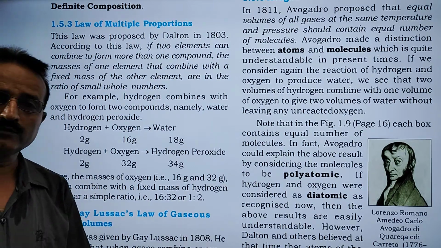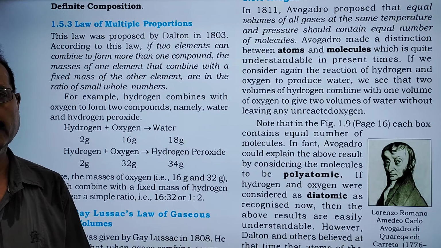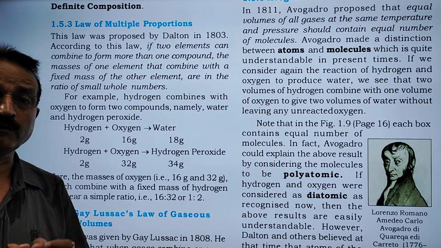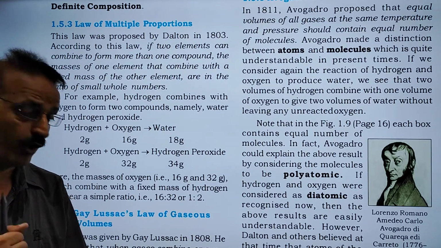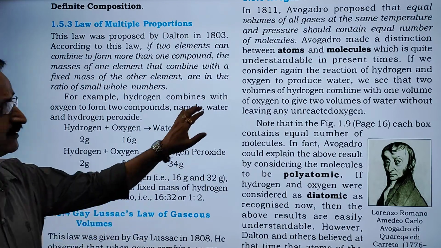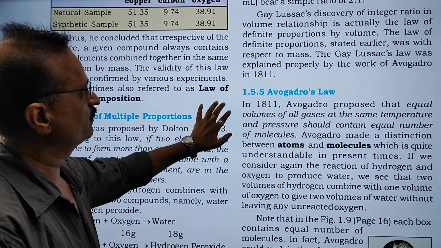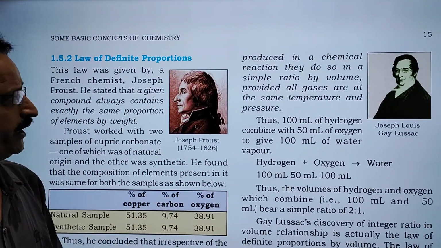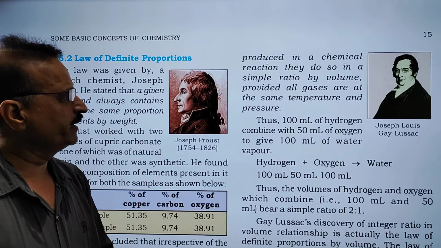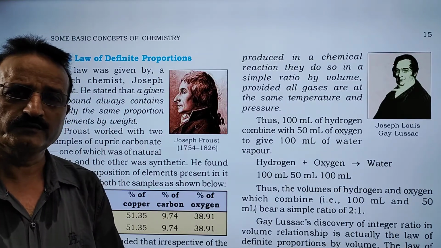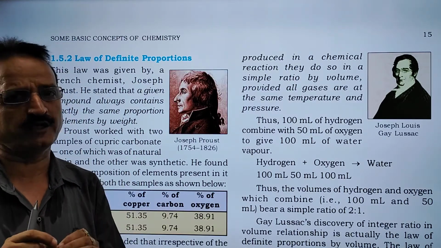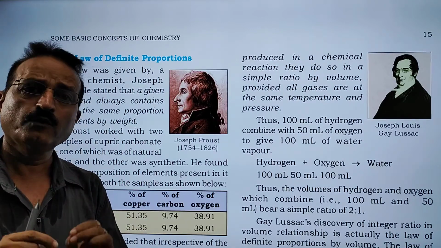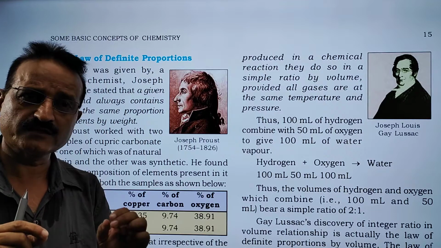What is the law? The law is simple. When two or more gases chemically combine together or produce gases, it must be at the same temperature and pressure. So temperature and pressure must be the same when two or more gases chemically combine together or produce a gas.